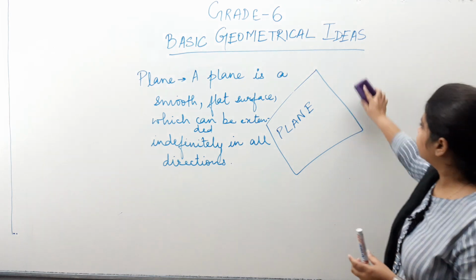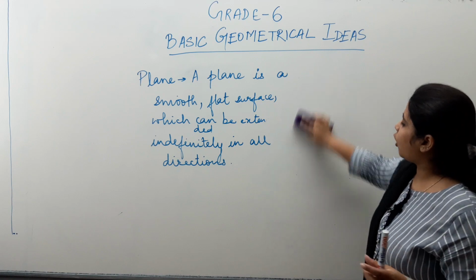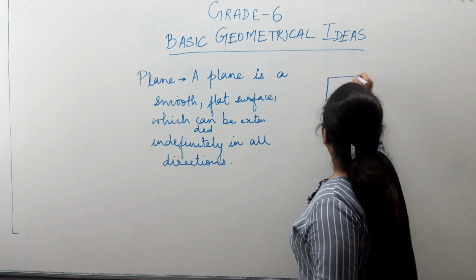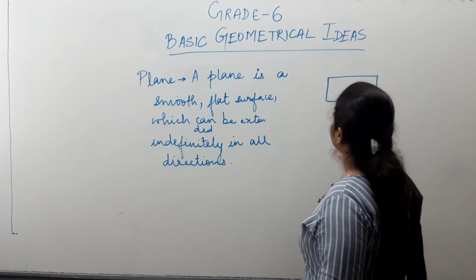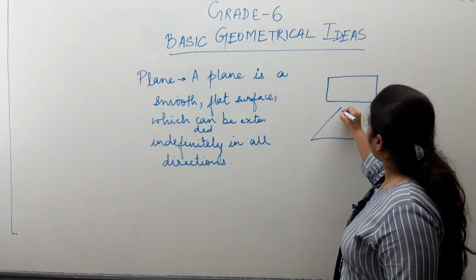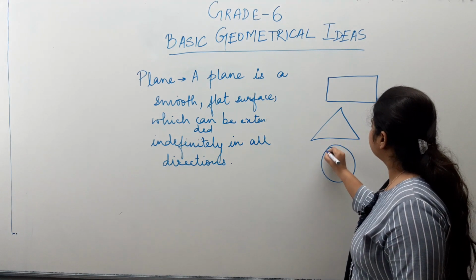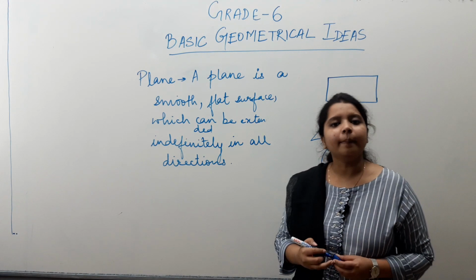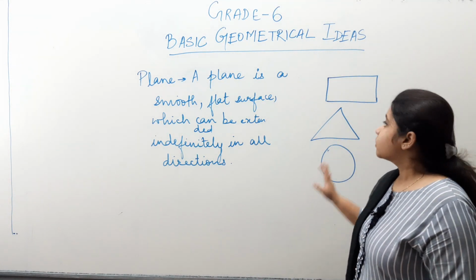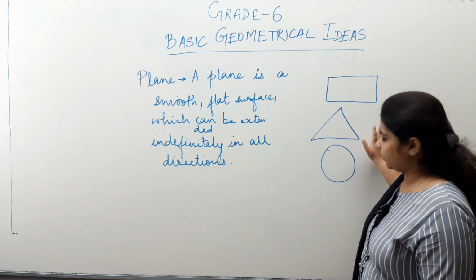Now, we have some figures which can be drawn on the plane, like rectangle. We all know what rectangle is. It can be drawn on the plane. A triangle can also be drawn on the plane, right? What about the circle? It can also be drawn on the plane. So, these figures are known as plane figures. Okay? So, the figures which can be drawn on the plane are known as plane figures.